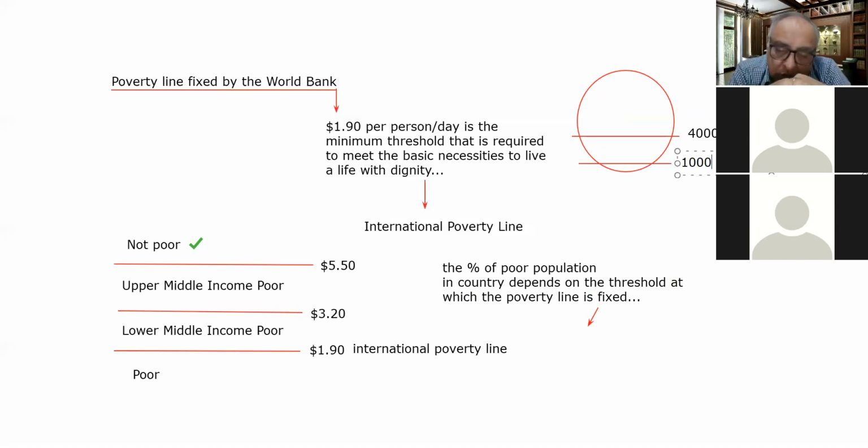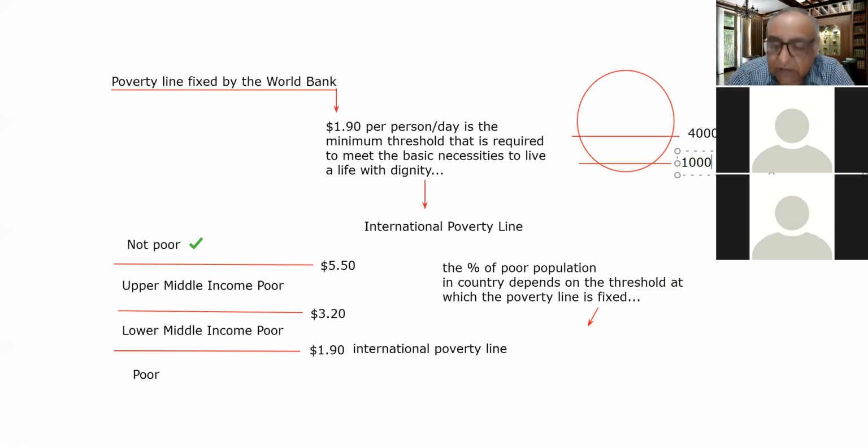But if we consider the World Bank's poverty line, which is the international poverty line, $1.90 per person per day, then India has a very significant proportion of the population living below the poverty line. That is approximately a quarter of the population of India living below poverty.